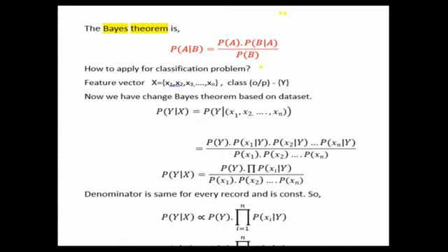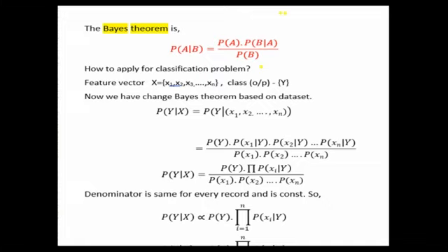That means features of each tuple or each record. Let us assume X equal to x1, x2, ..., xn, and the class is Y, capital Y. So each tuple or each record has one class. Whatever it may be, the class may be yes or no. Let us assume we are talking about binary, yes or no. So we have a feature vector and we have a class that is called the output, that is called Y.